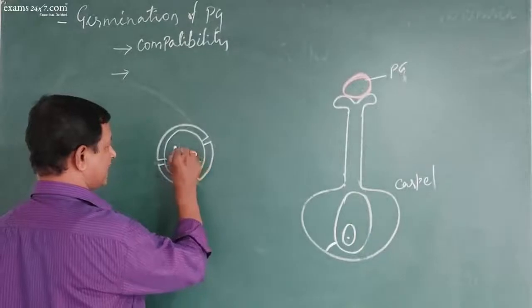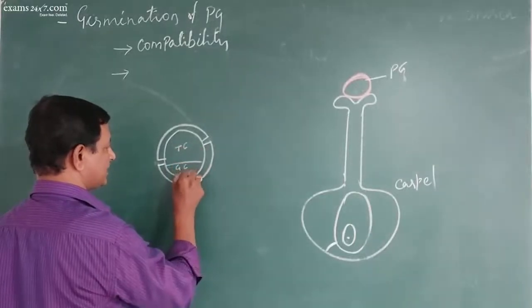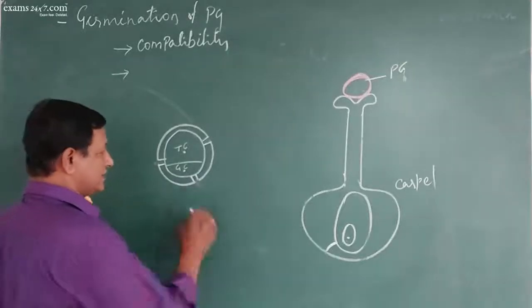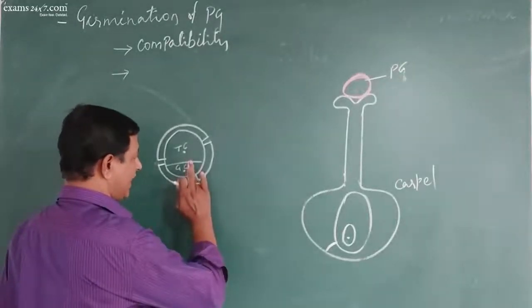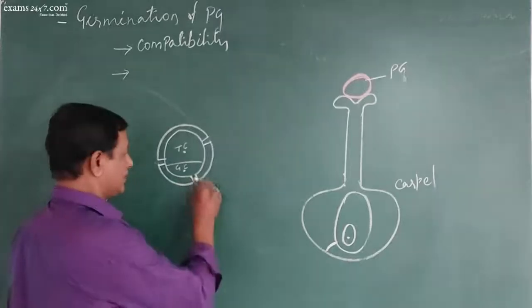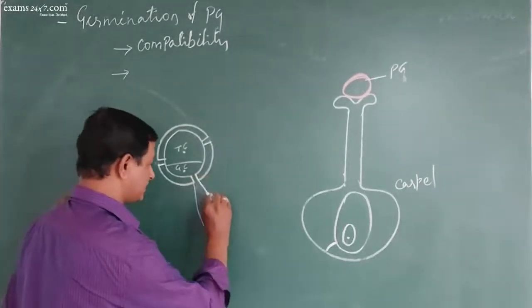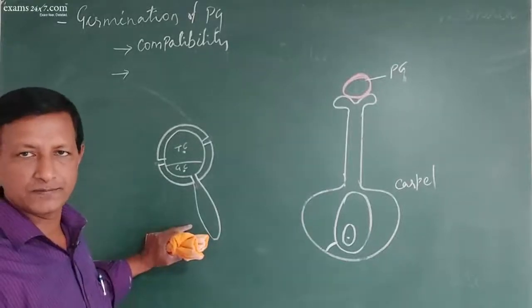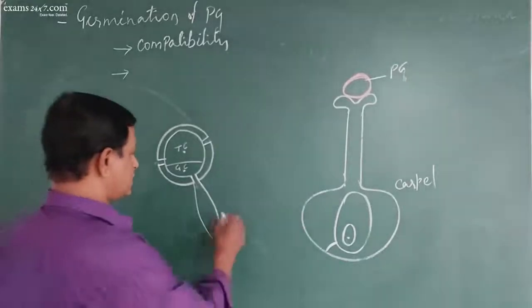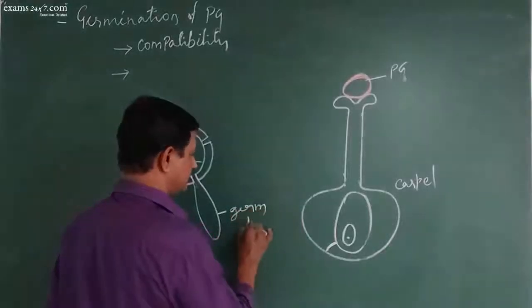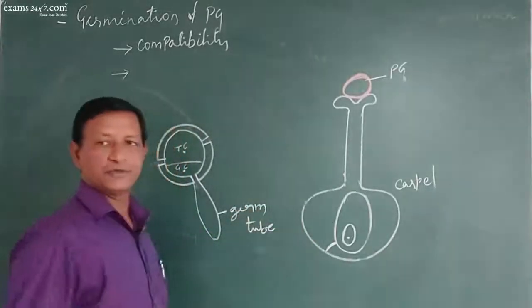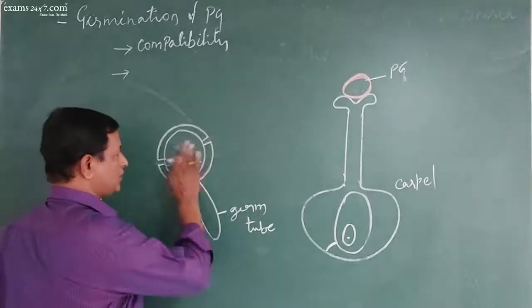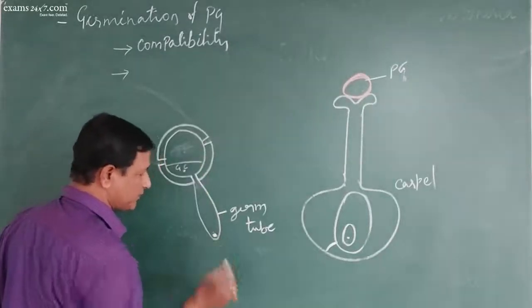This is the tube cell and this is the generative cell, with the tube nucleus and generative nucleus respectively. During germination, the intine will come out in the form of a tube like this. This is called the germ tube.